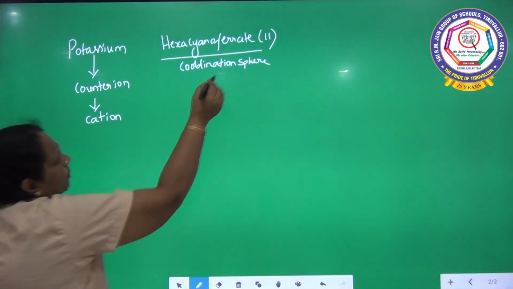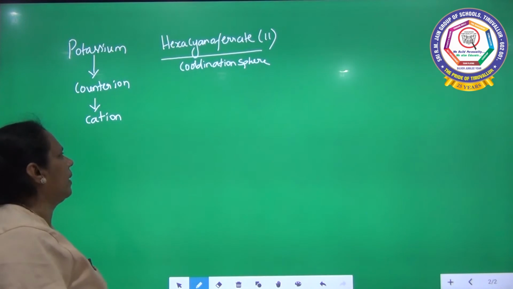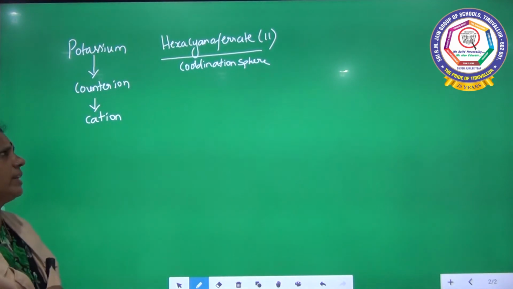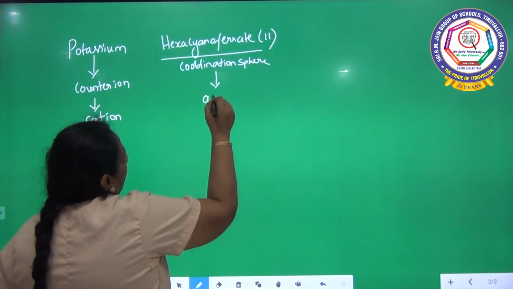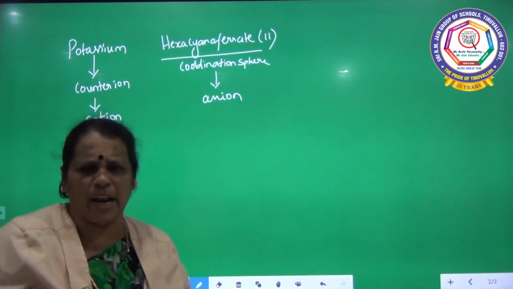And already explained, ferrate is the central metal ion and cyanogen is a ligand present here. And if the counter ion is a cation, which is positively charged, then definitely this coordination sphere will be an anion. Shall we write the molecular formula now?